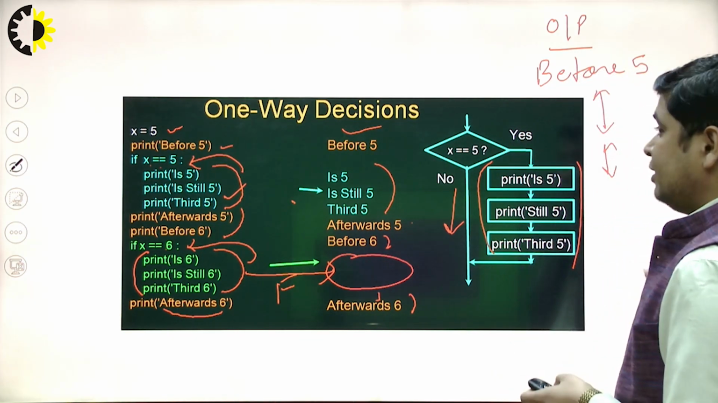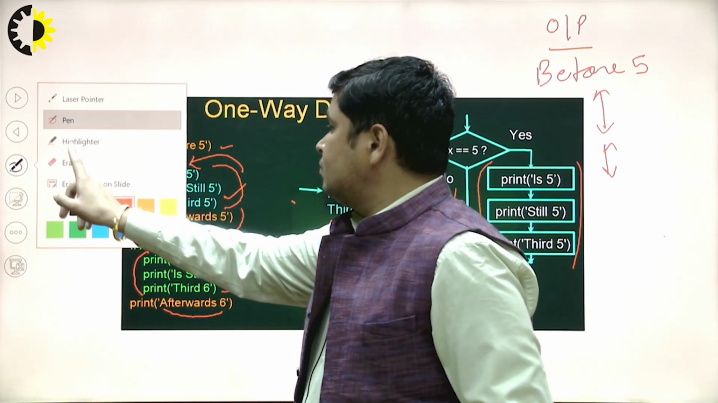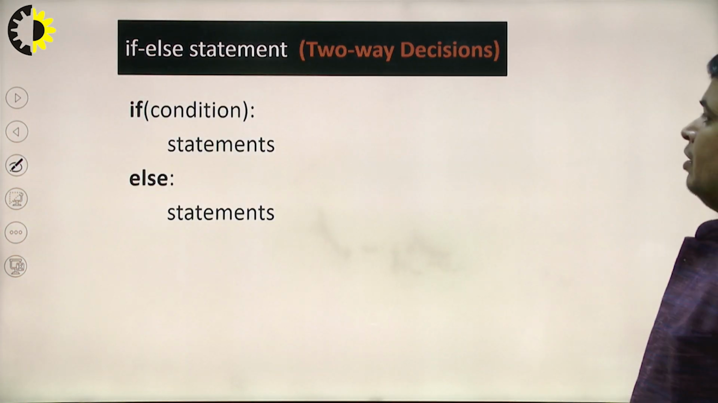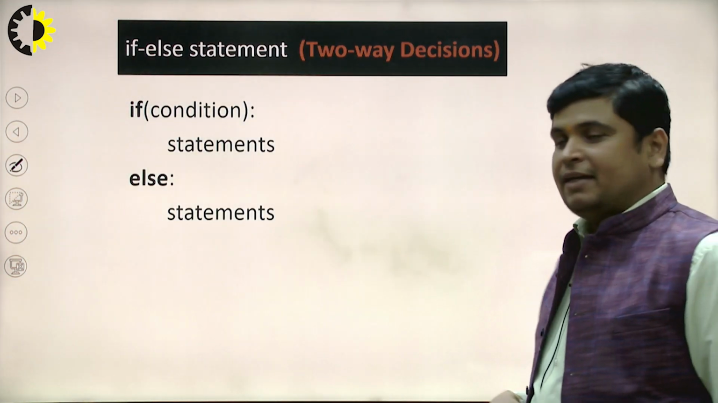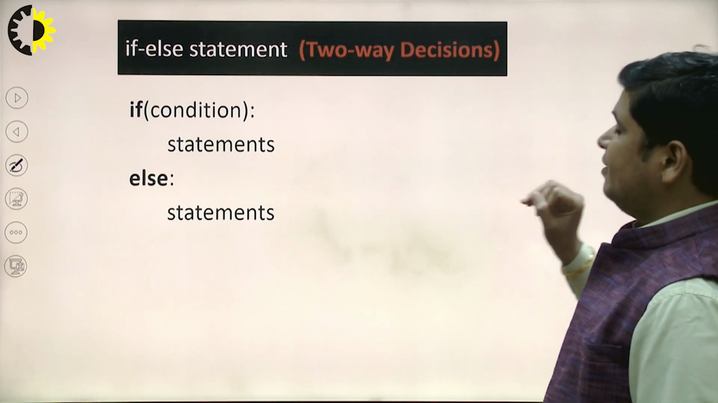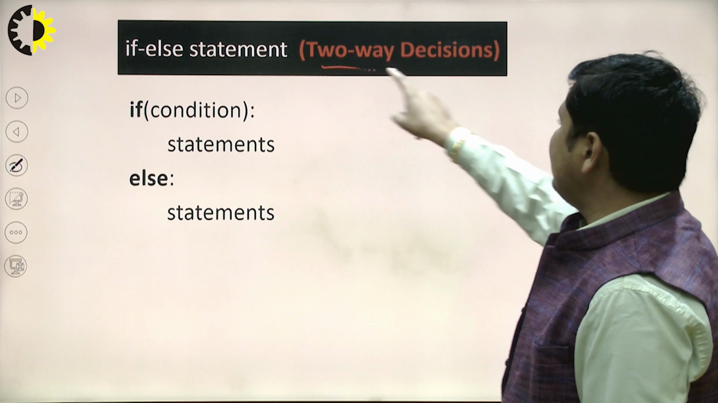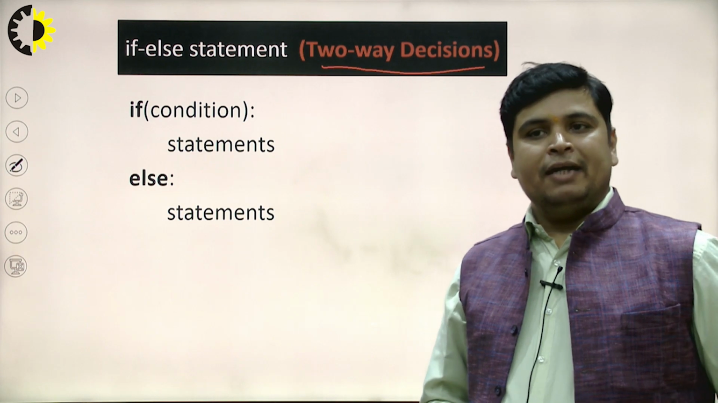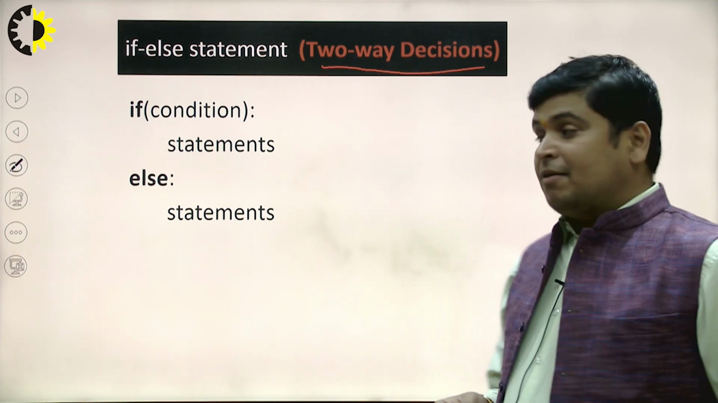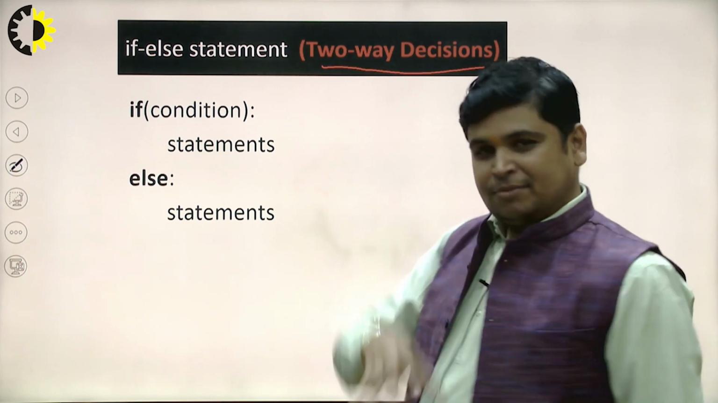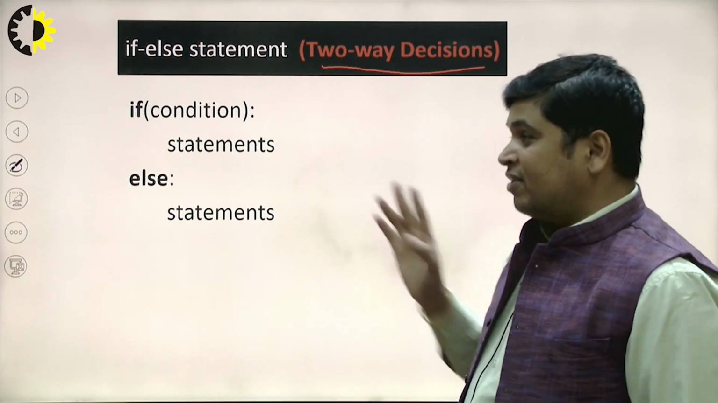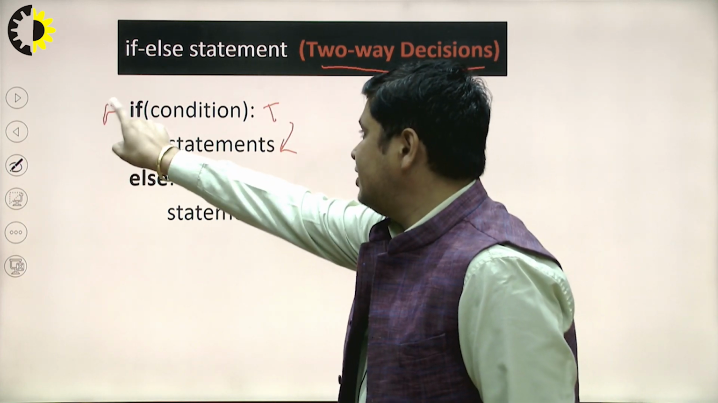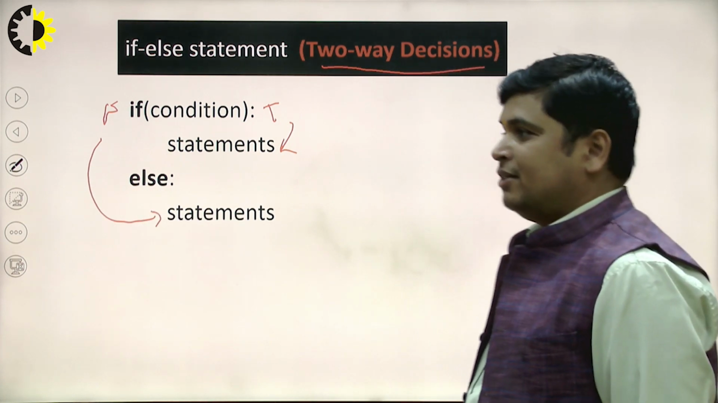Now, second is the if else statement. The if else statement is also called a two-way decision. In a simple if statement, there is no substitute way, but if we are talking about if else, there is a substitute way. What is the substitute way? If this condition is true, then this piece of code will be executed. If this condition becomes false, then this piece of code will be executed.